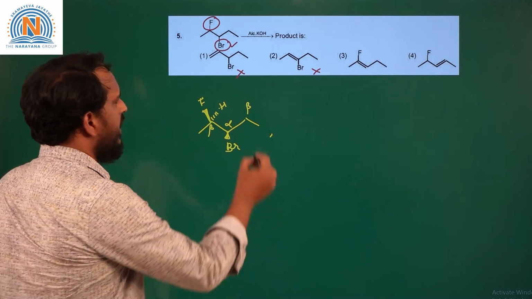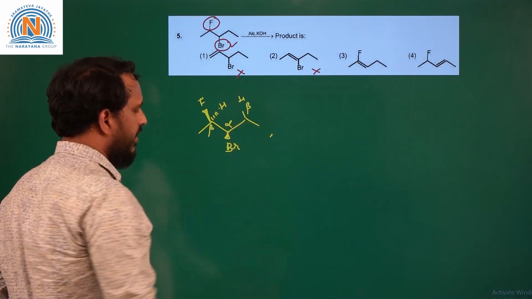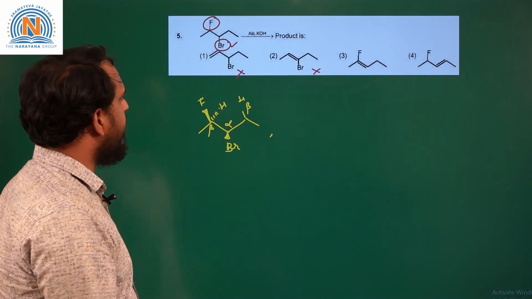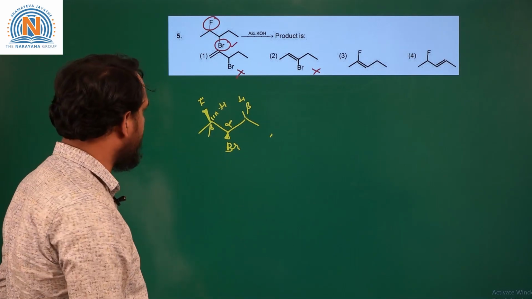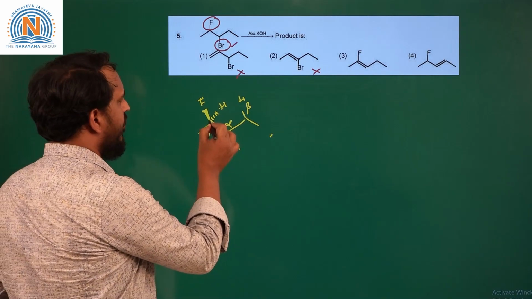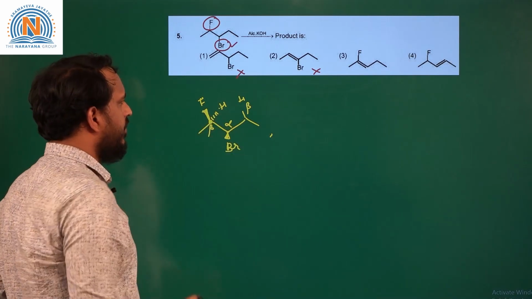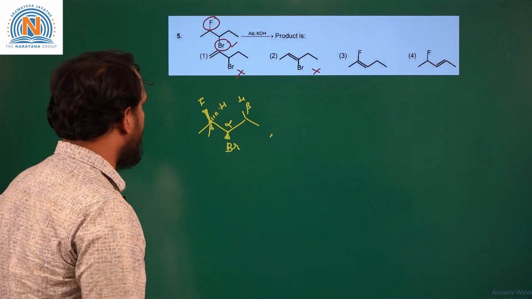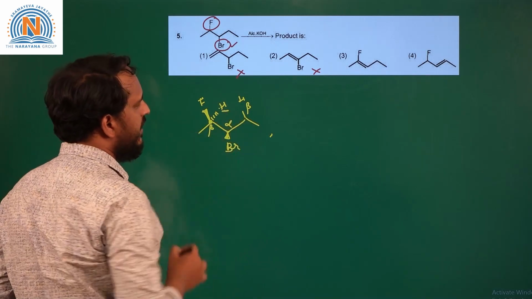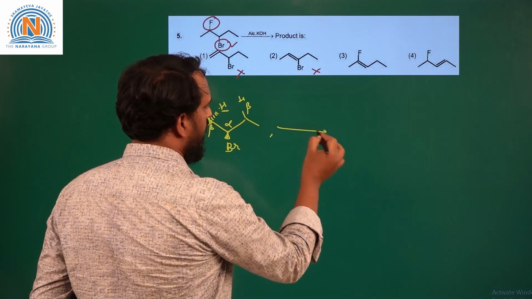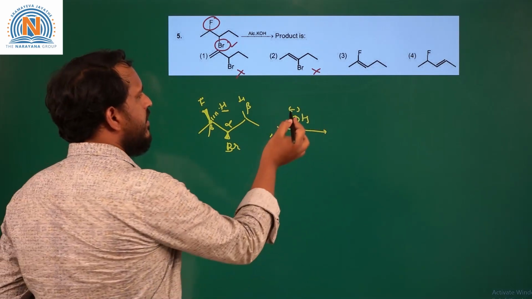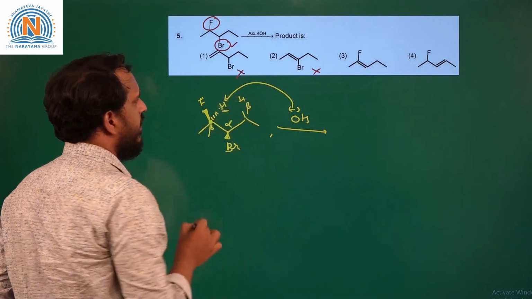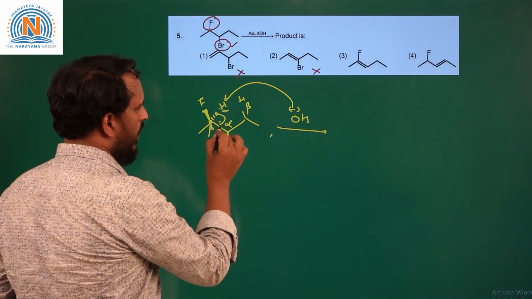So here there are two beta hydrogens, but during the elimination reaction the major product is formed by abstraction of the more acidic hydrogen. So as there is a fluorine on this carbon, which is an electron withdrawing group, this hydrogen is more acidic, and that will be abstracted by the base OH minus. Okay. So this will abstract this H plus and form a double bond here.